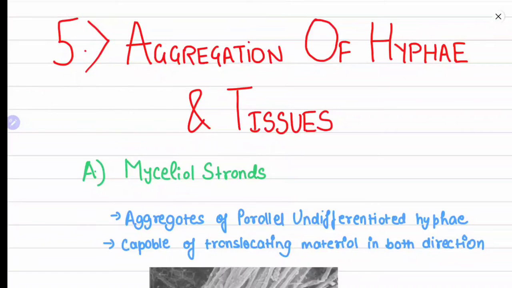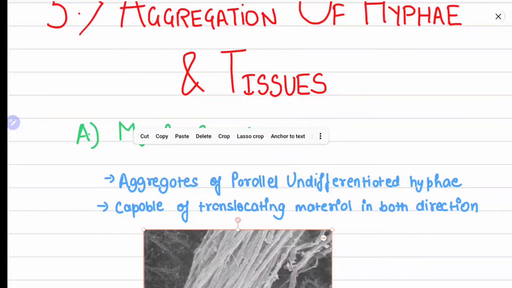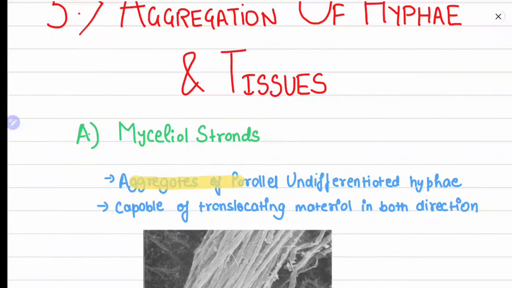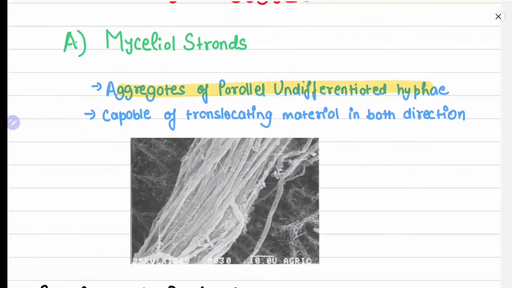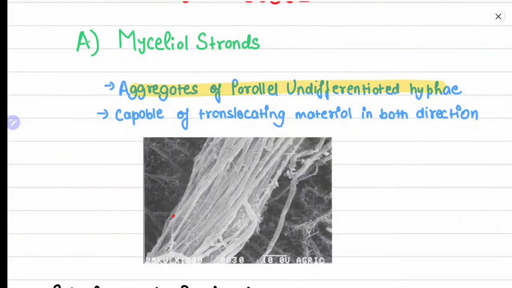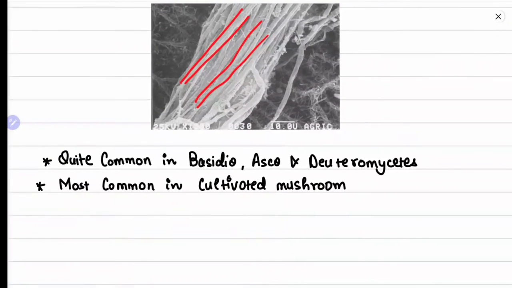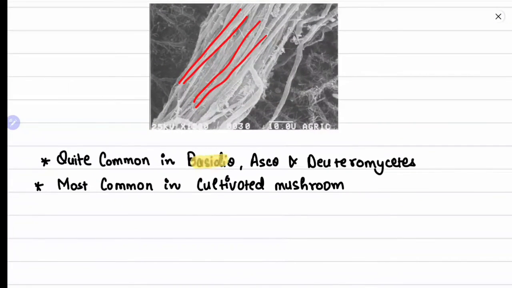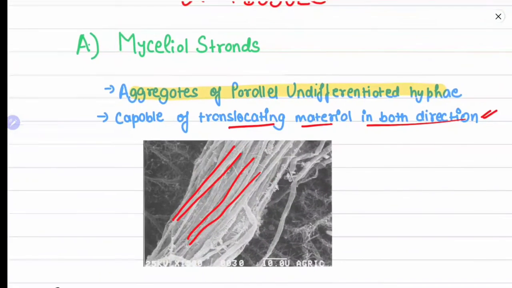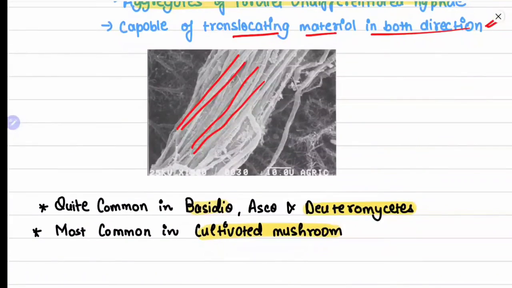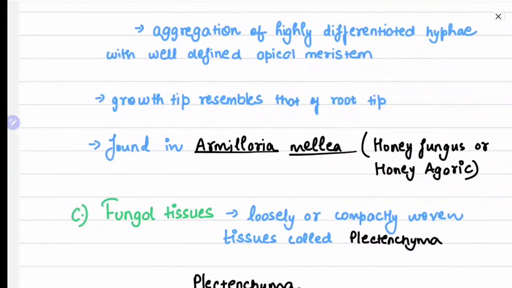Aggregation of hyphae and tissues. We will see some of the aggregations quickly. First is the mycelial strands. They are aggregates of parallel undifferentiated hyphae. As you can see in the figure, these are parallel hyphae, and they are capable of translocating materials in both directions. It is quite common in Basidiomycota, Ascomycota and Deuteromycota, most common in cultivated mushrooms.